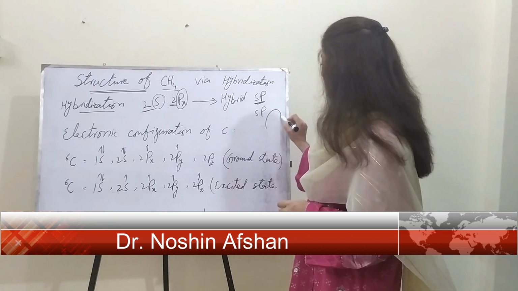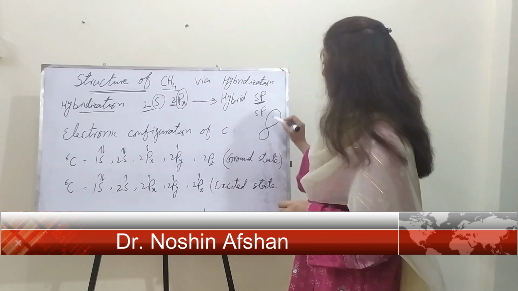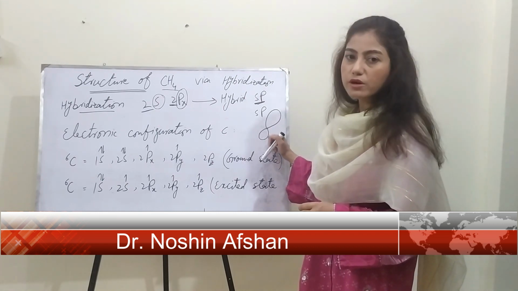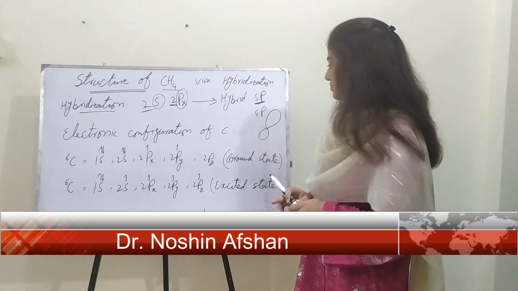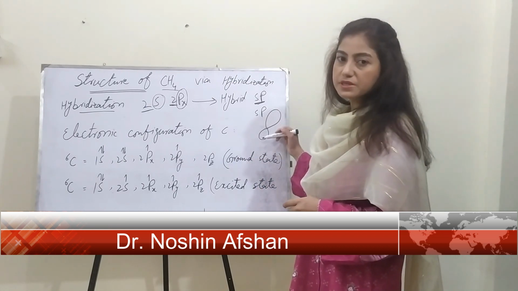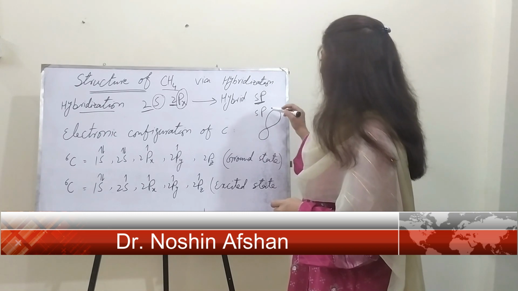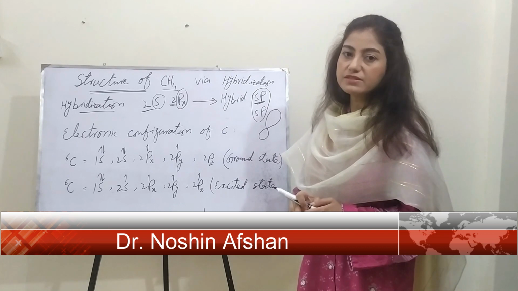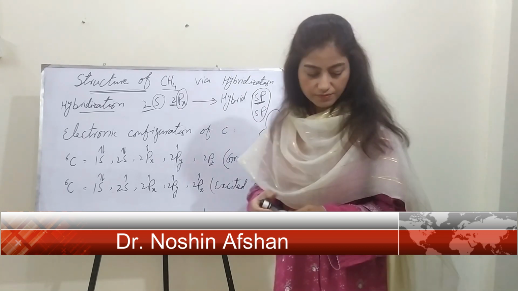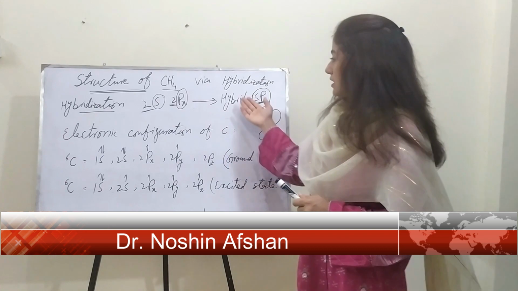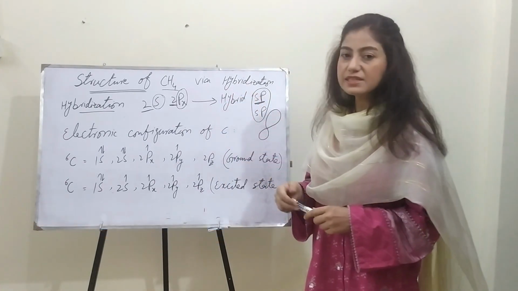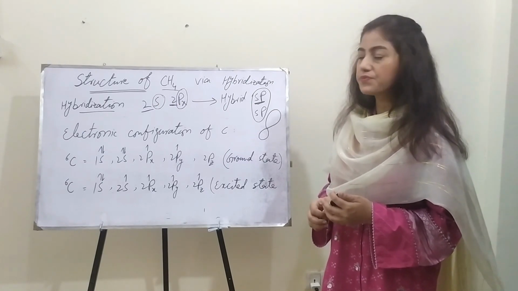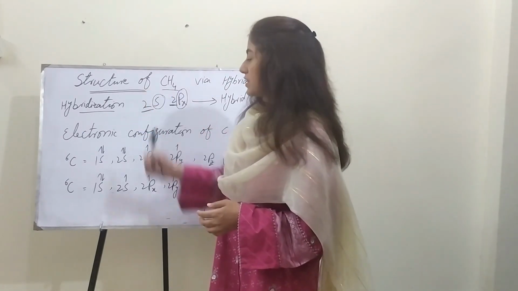The hybrid orbitals are denoted like this. Here there is a larger lobe accompanied with a smaller lobe. In this way, these are lobe shaped, and these two hybrid orbitals are at similar energy level. So now we apply the concept of hybridization, which is in fact an extension of valence bond theory, VBT, to the structure of methane.